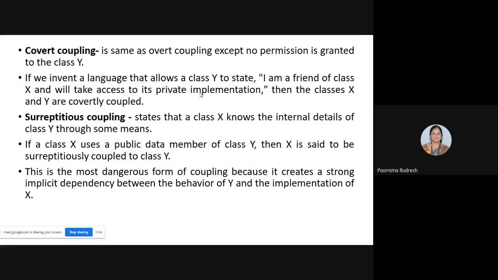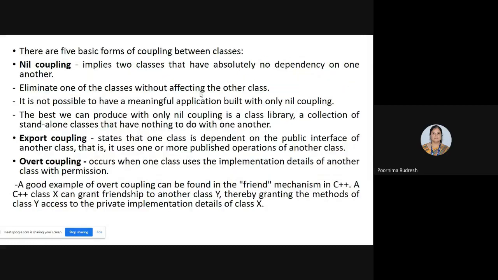So this is about the different types of couplings. So what are those 5 couplings? One is nil coupling, second one is export coupling, third one is overt coupling, fourth one is covert coupling, and fifth one is surreptitious coupling. So here we have studied what is cohesion and coupling, and after that 5 different forms of coupling. So first is cohesion, it is within the function or within the class, whereas coupling is between the functions or between the classes. We have 5 forms of coupling: nil coupling, export coupling, overt coupling, covert coupling, and surreptitious coupling.